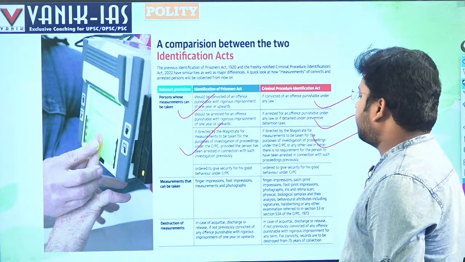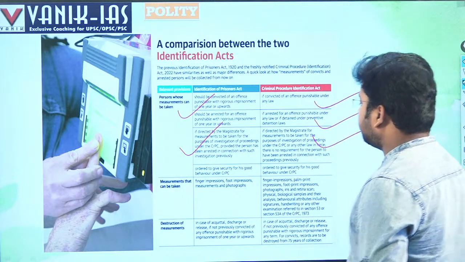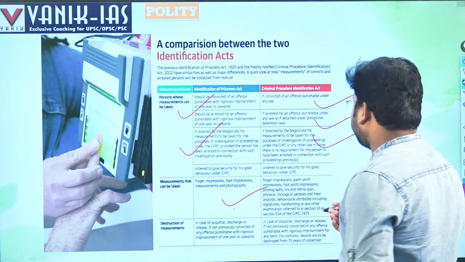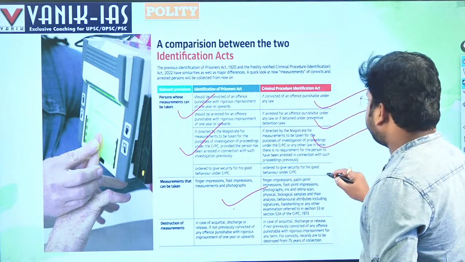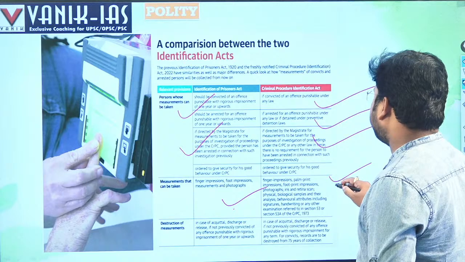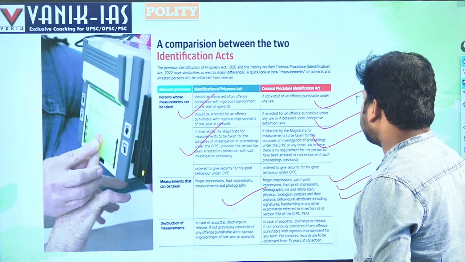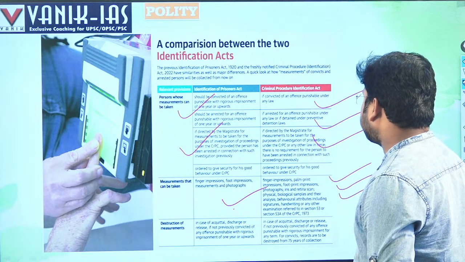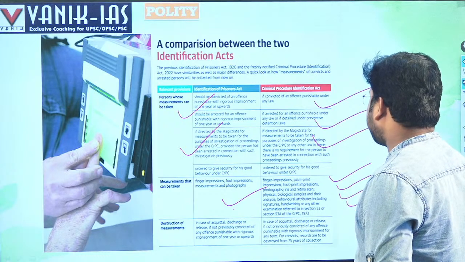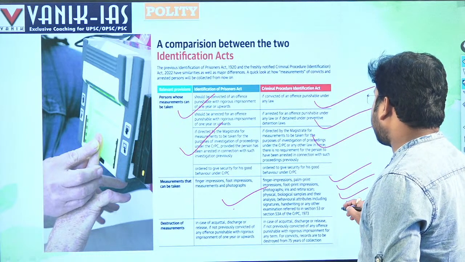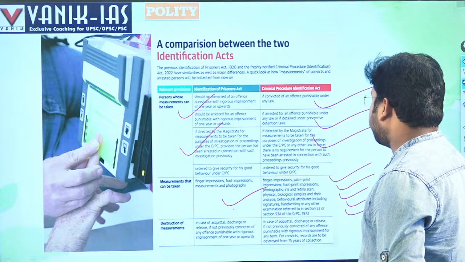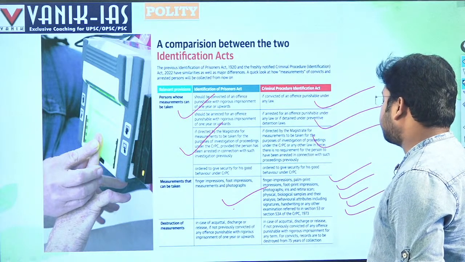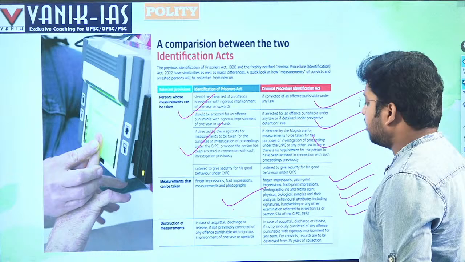Measurements that can be taken: finger impression, foot impressions, measurements and photographs. Here there are multiple: finger impression, palm print impression, footprint impression, photographs, iris and retina scans, physical and biological samples and their analysis, behavioral attributes including signature and handwriting, and any other examination, referring to Section 53 or Section 53A of the CrPC 1973.